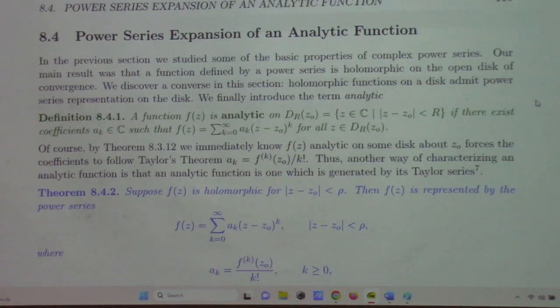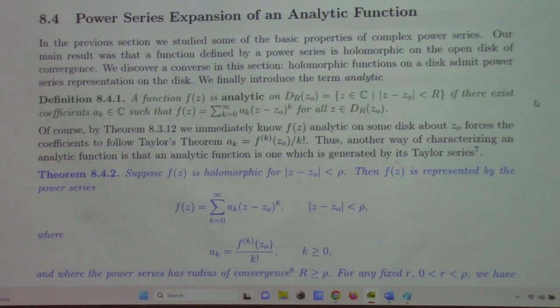And that brings us to section 8.4, which is probably where I'll pick up next time. Let me tell you what we're going to do.